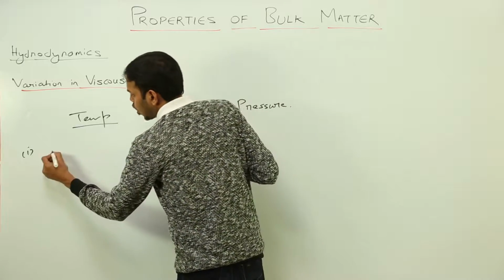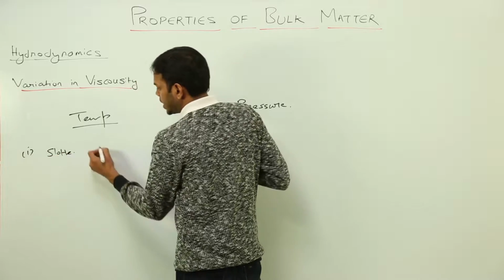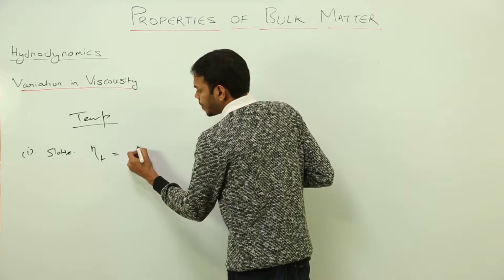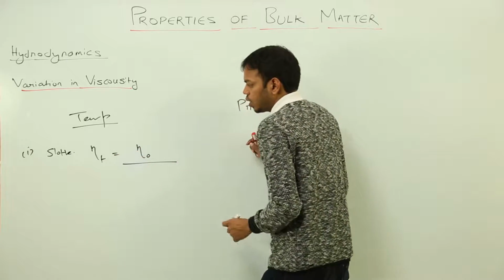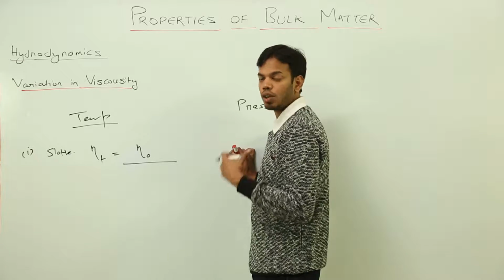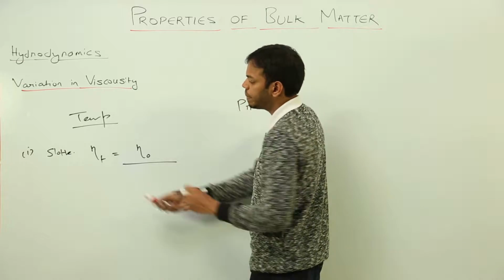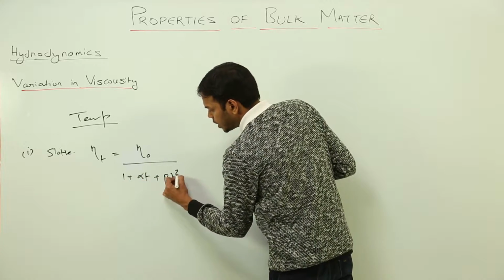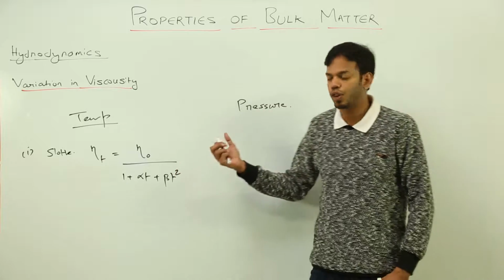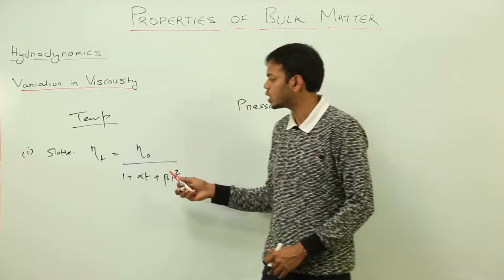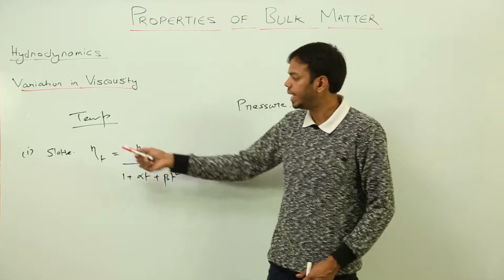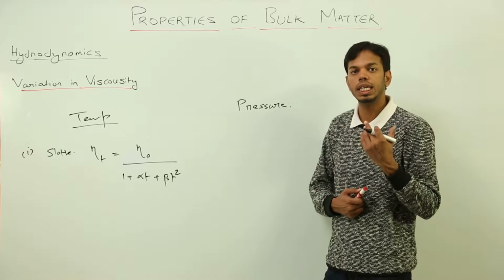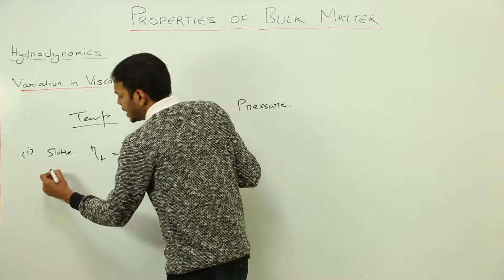So it is given by the Slotte equation. The equation says that the viscosity, this is the coefficient of viscosity at temperature T, equals the coefficient of viscosity at the original temperature divided by 1 plus alpha T plus beta T square. So this is the initial temperature, this is the final temperature. This is the Slotte equation for change in viscosity. These are the coefficients of viscosity at temperatures T0 and T, right? And alpha and beta are constants. So you can see that viscosity ultimately decreases with an increase in temperature. This is the case for liquids, right?